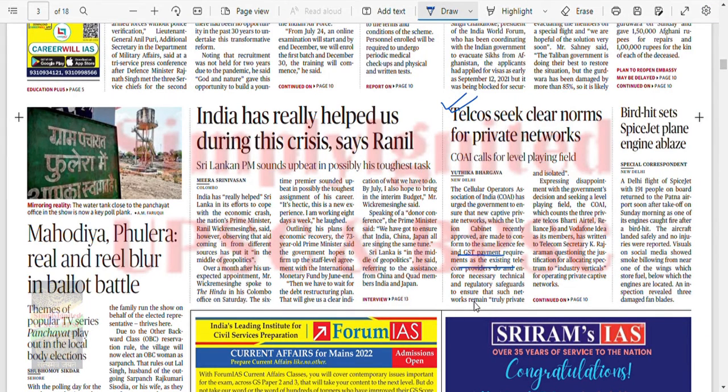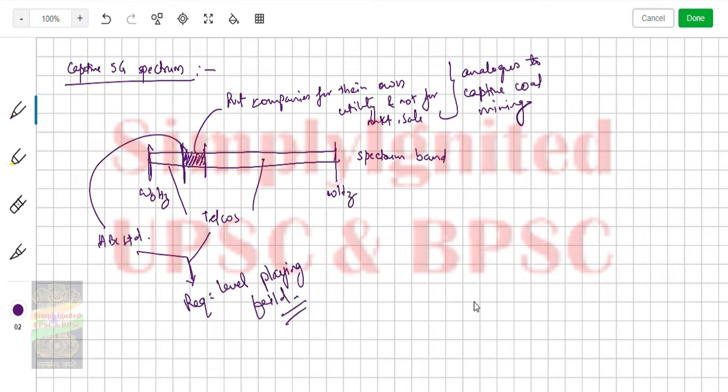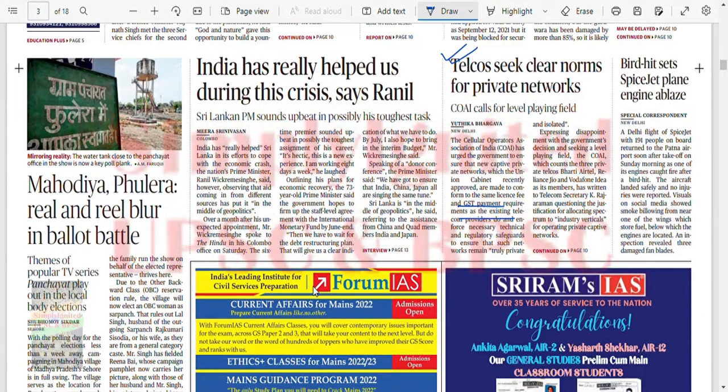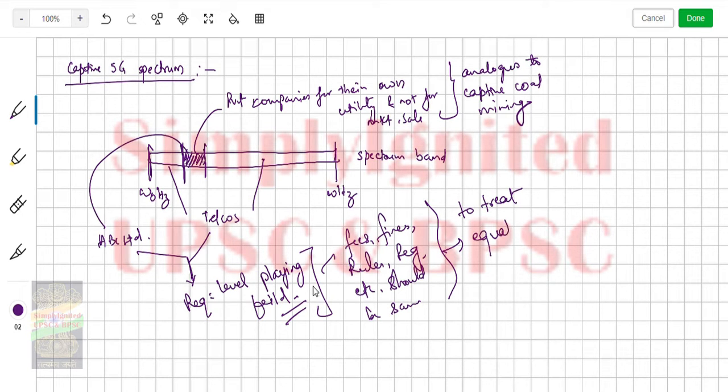Telcos are saying that for now these are given to telcos. Okay, and this is given to say private ABC Limited, right? So what is required? Level playing field. Okay, so this is what they are talking about, right? That is level playing field, meaning fees, fines, rules, regulations, etc. should be the same. Means to treat equals as equals, right?